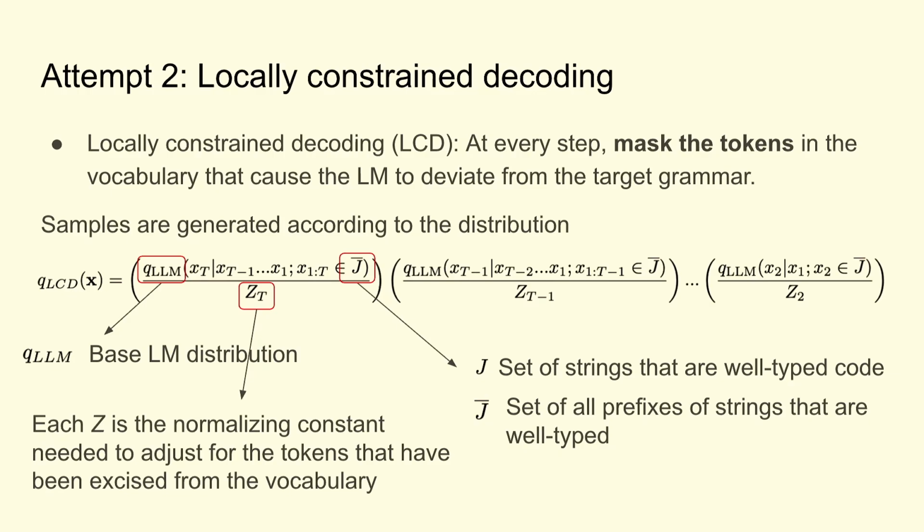The notation here is Q_LLM is the base LM distribution, J is the set of strings that are well typed, and J bar is the prefixes of all strings that are well typed. The Z's under each of these Q_LLMs are the normalizing constants that you need in order to adjust for the tokens that you've excised from each of the token generation steps.